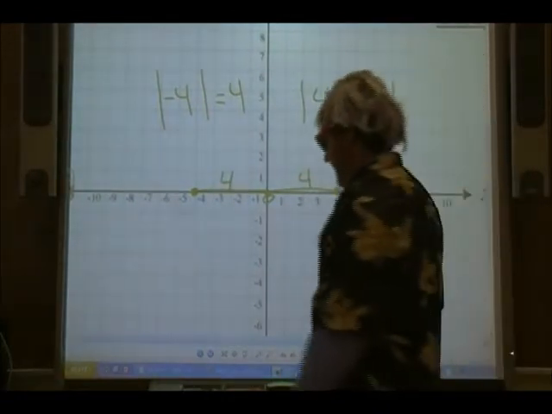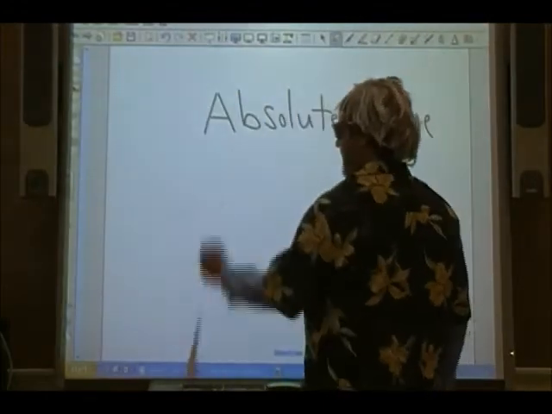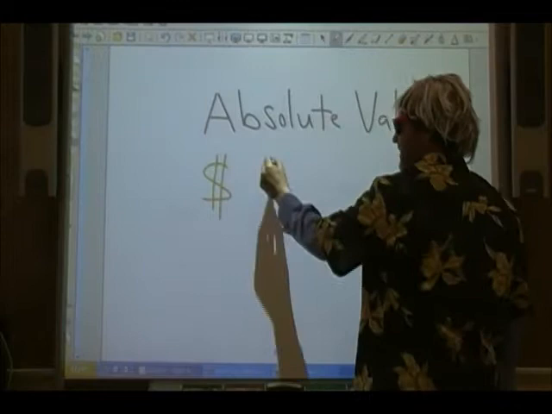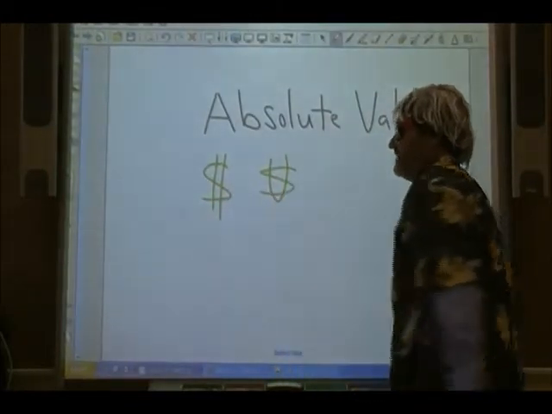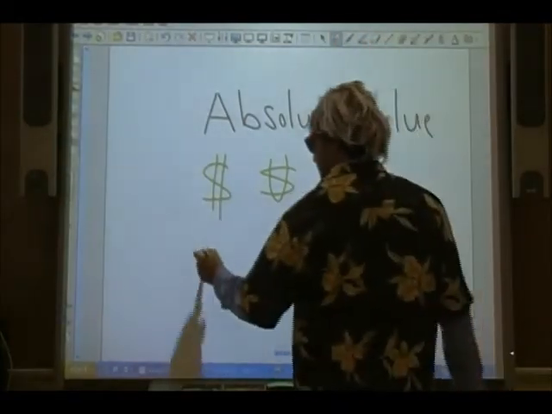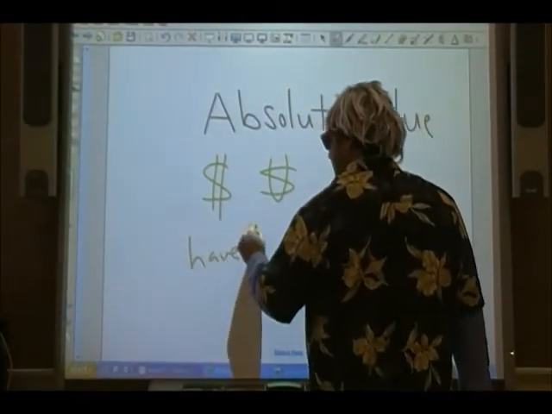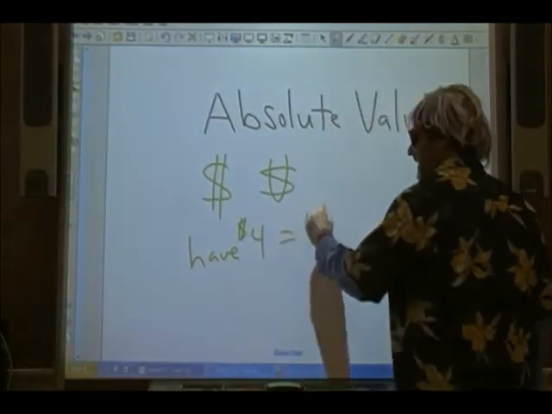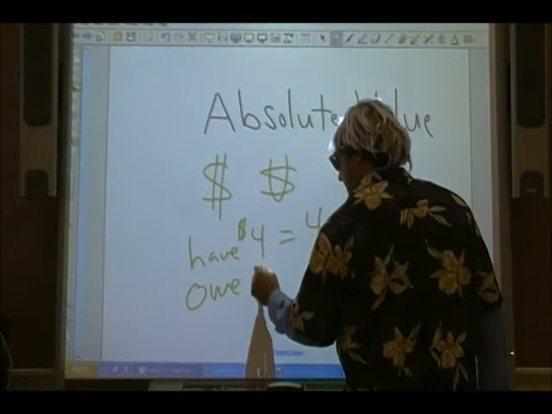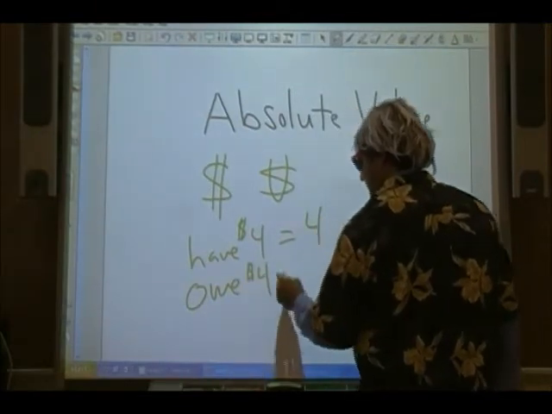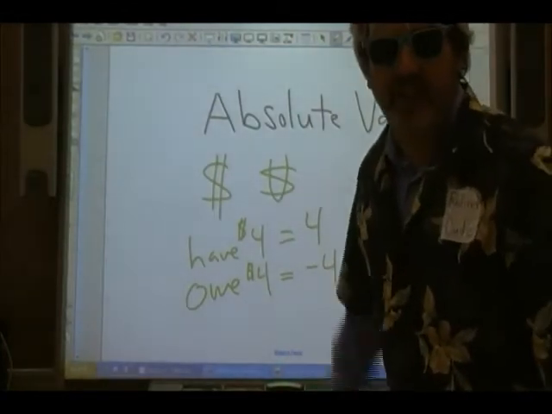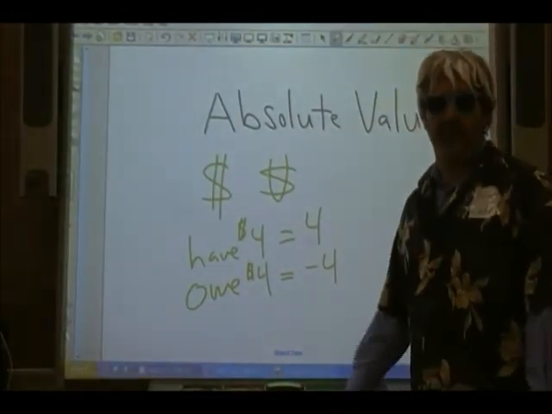Another way of looking at it is with money, right? We all like money. Okay, so money. You have $4. If you have $4, we write it like that. If you owe $4, we write it like that. That negative means, if you see that in your bank account, that means you owe the bank $4.